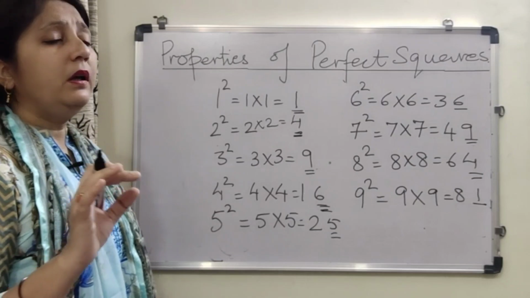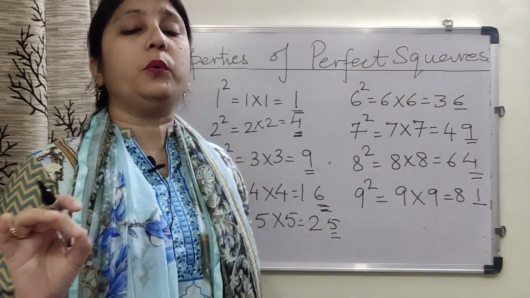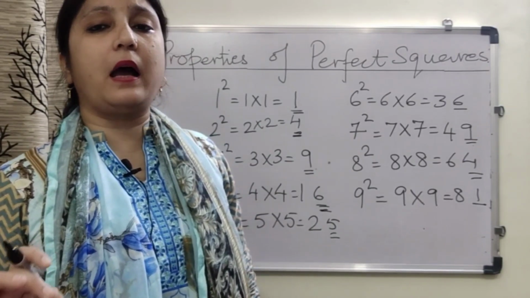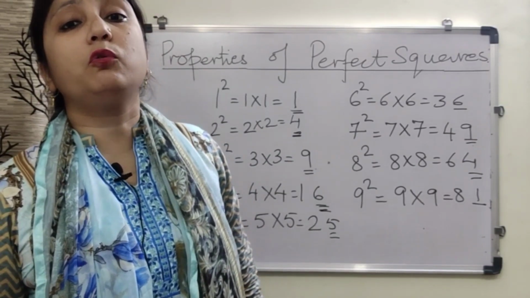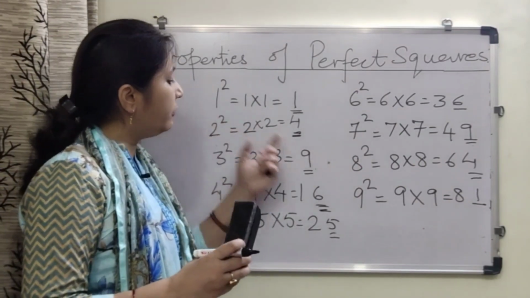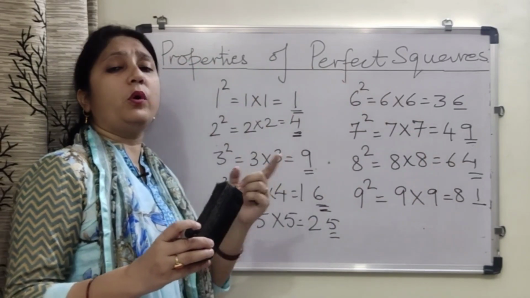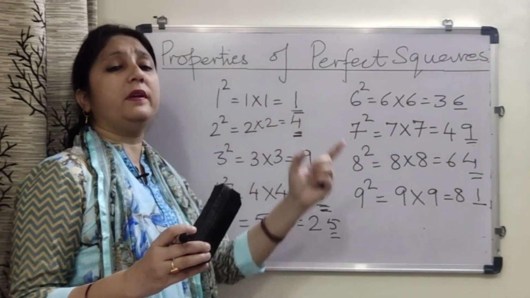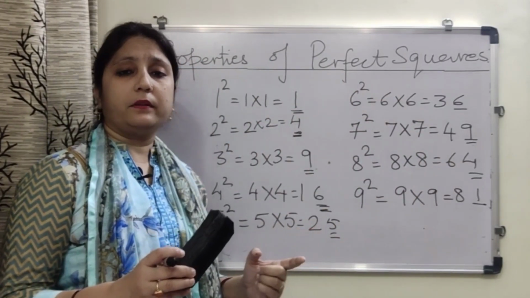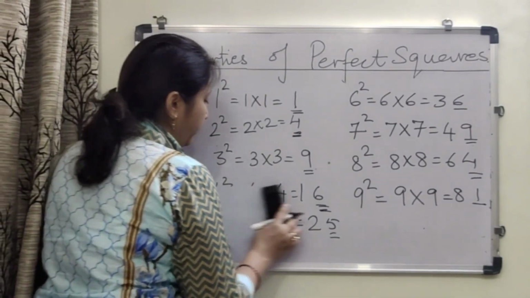That means numbers ending with 2, 3, 7 and 8 are not perfect squares, because in the square of any of the numbers from 1 to 9 you don't find these four digits: 2, 3, 7 and 8. Am I clear? Now coming to the next property.